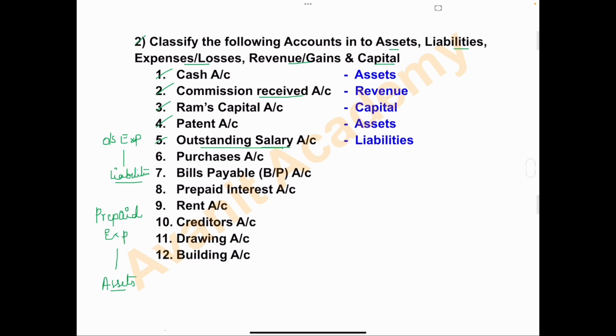Okay. Sixth one is purchases account. Purchasing of goods or purchasing of any asset is the expenses of the business.